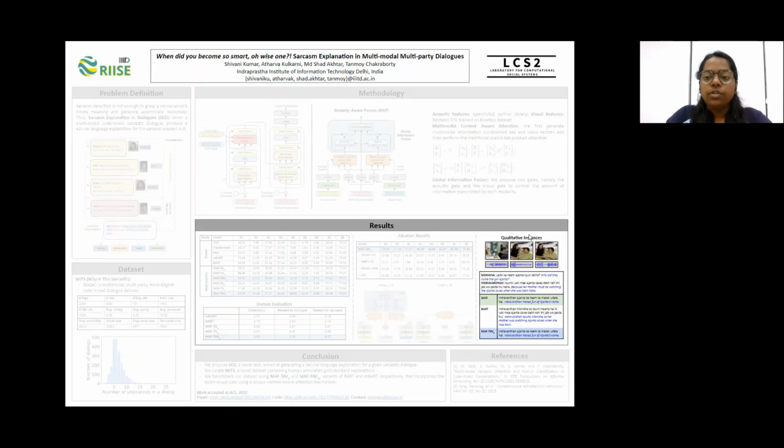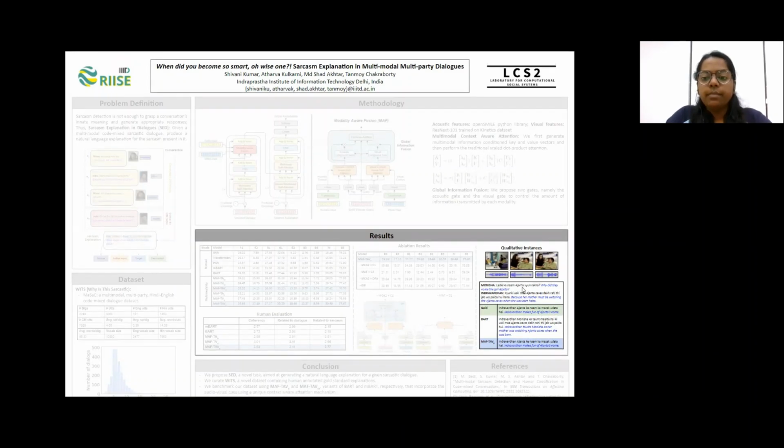Finally, here we show a qualitative instance from our test set where the trimodal BART architecture is predicting the exact same explanation that is present in the gold standard. Many more such instances of qualitative evaluation are given in our paper, and all the viewers are highly encouraged to go through our paper.